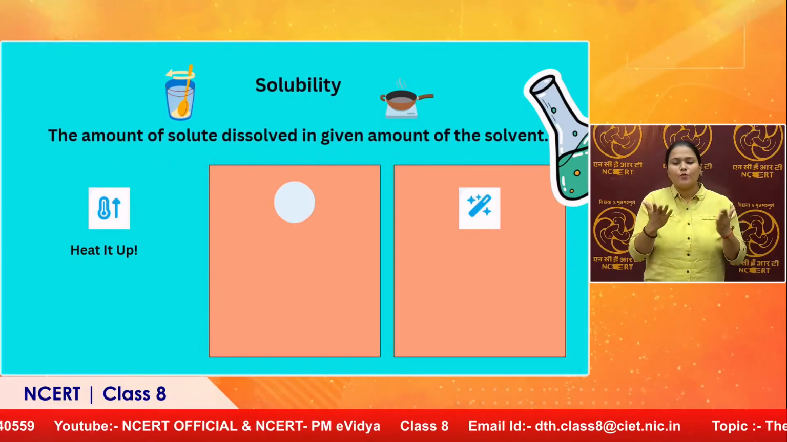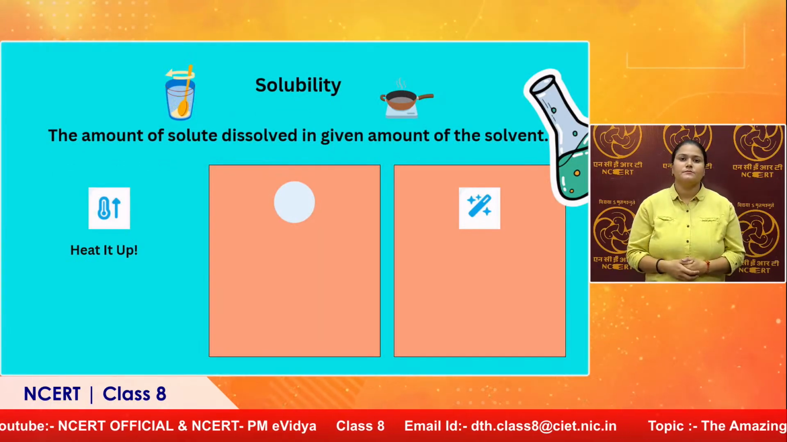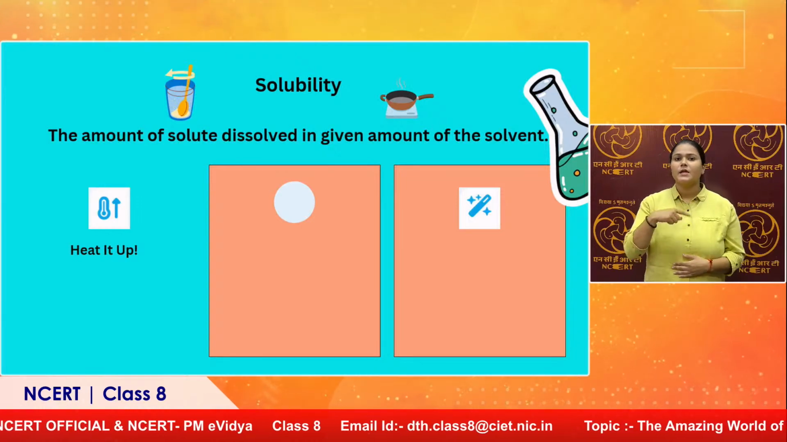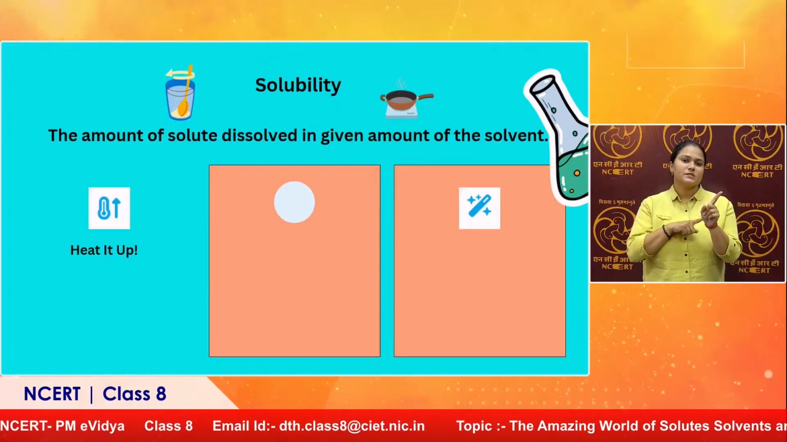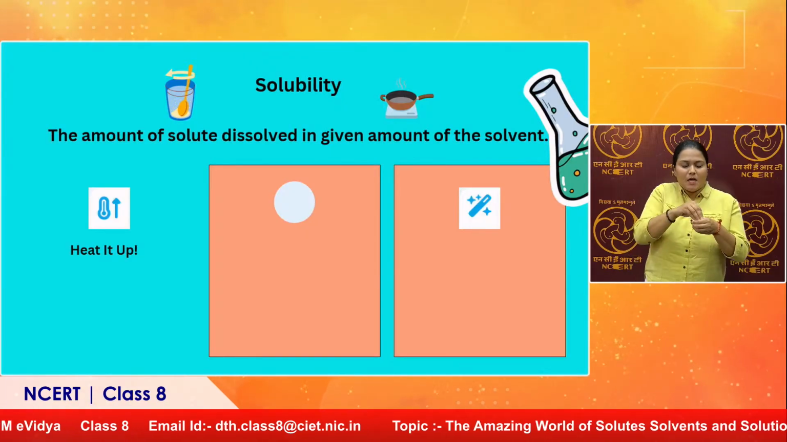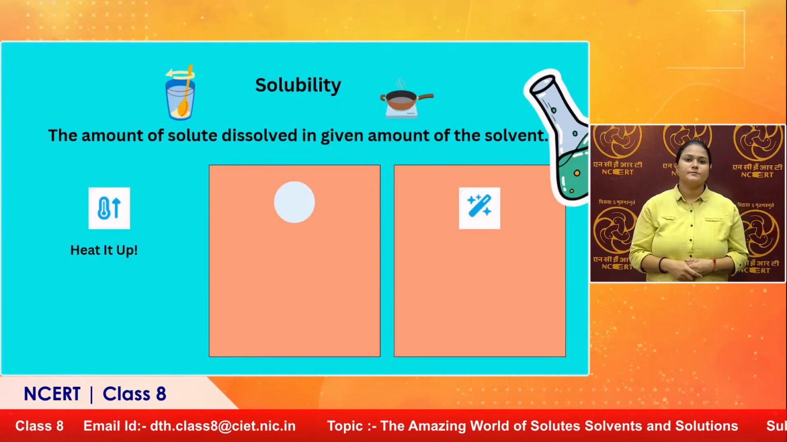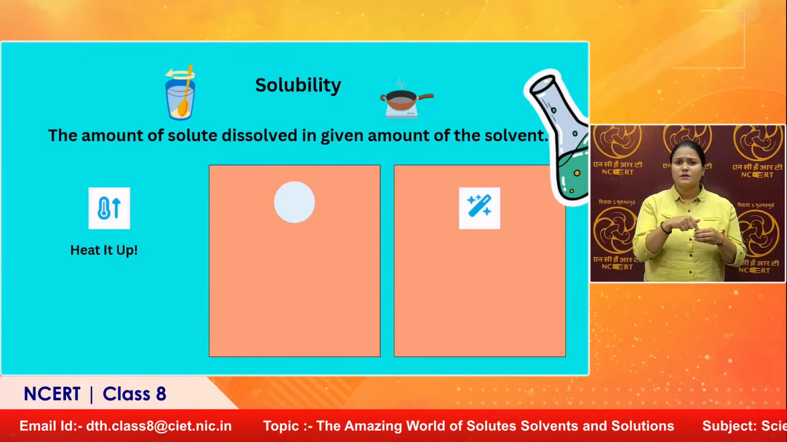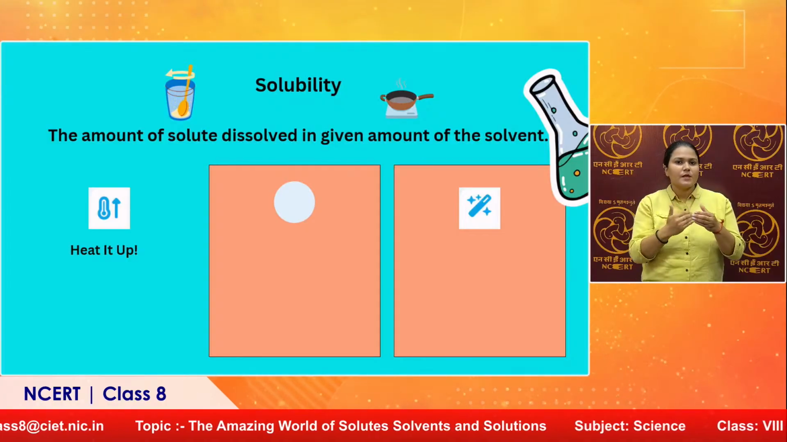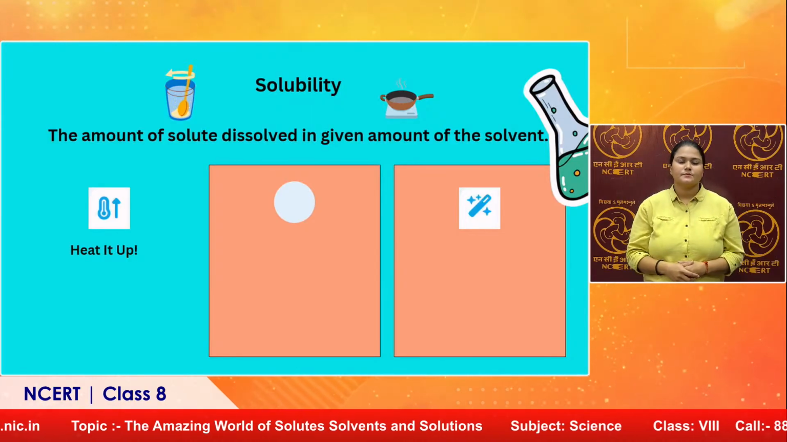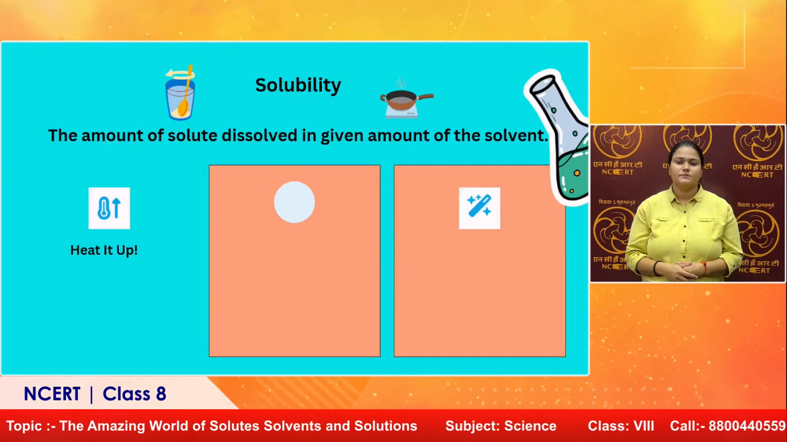Now next, what is this term called? Solubility. Just now what I did, I took some amount of solute and added it into the solution. So the amount of solute that is dissolved in a given amount of solvent is defined as solubility.